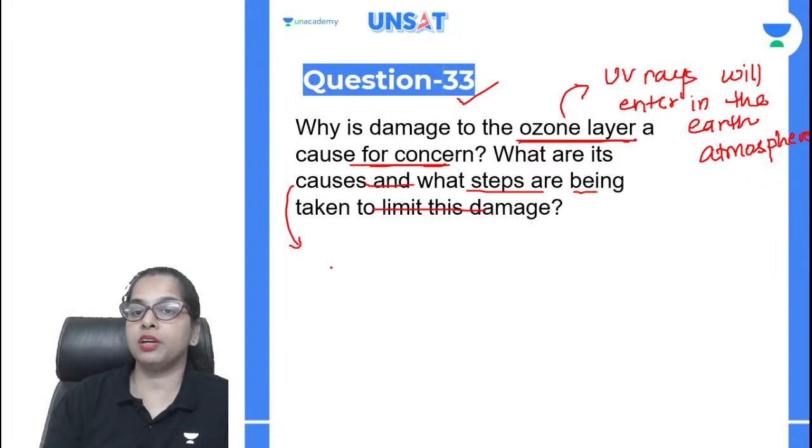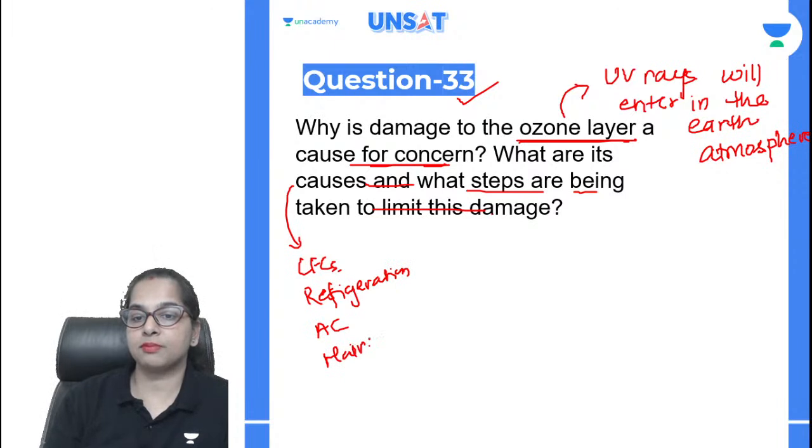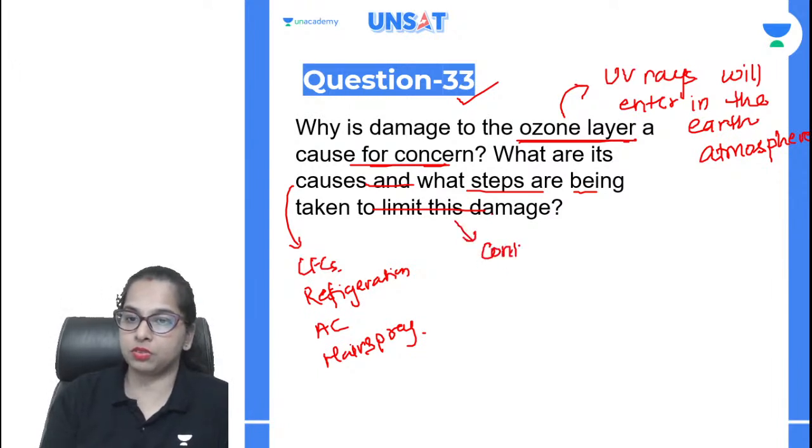So the causes are the use of CFCs, refrigerators, ACs, air conditioners, and hairspray. These are all the things because of which the ozone layer has depleted. You can limit the damage by controlling the use of these.